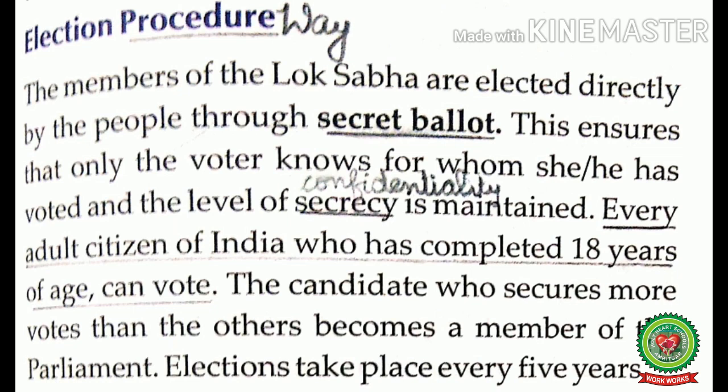place every 5 years. So we can see that India has universal adult franchise, which means that every adult has the right to vote. Votes are cast on the basis of the secret ballot system, and from the year 2004 general elections, electronic voting machines are being used for voting. In electronic voting, one has to just press the button against the name of his or her choice and the vote is cast. And in the voting, the candidate who secures more votes than the others becomes a member of the parliament. And these elections are held after every 5 years.